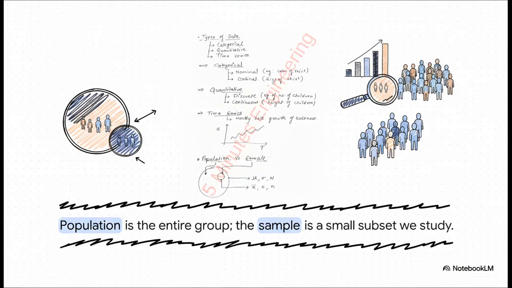The whole game here revolves around the idea of a population versus a sample. The population is everyone we care about, like, say, every single voter in a country. You can't talk to all of them. It's impossible. So instead, you talk to a sample, a small but representative slice of that whole group.